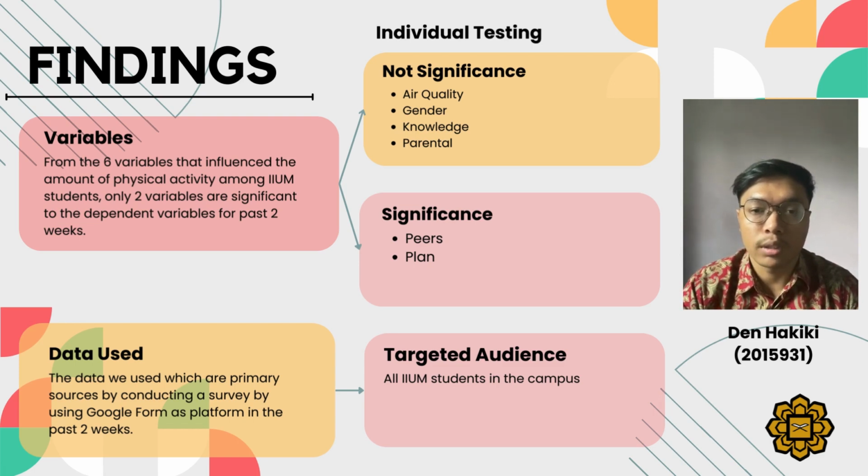However, peer shows a significant effect as it indicates the peer influence is more important than parental influence on campus. Lastly, plan is significant because students with a proper plan will have motivation and discipline in doing physical activity.